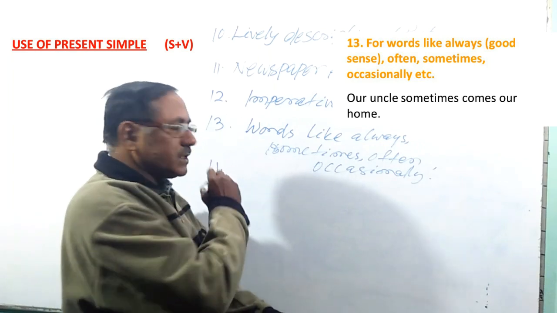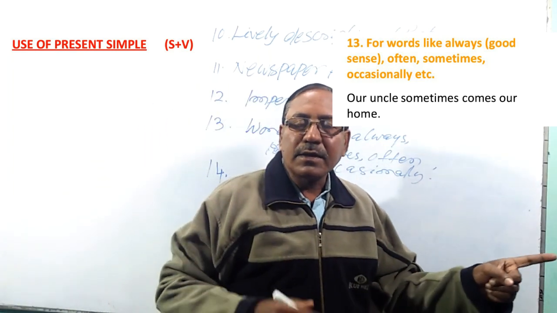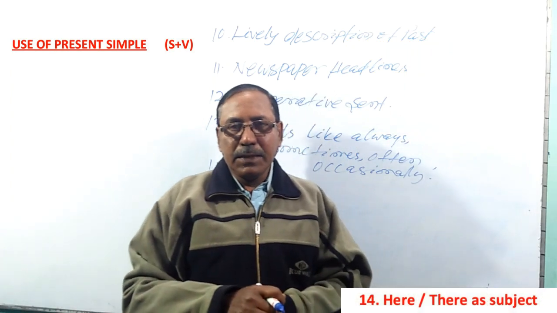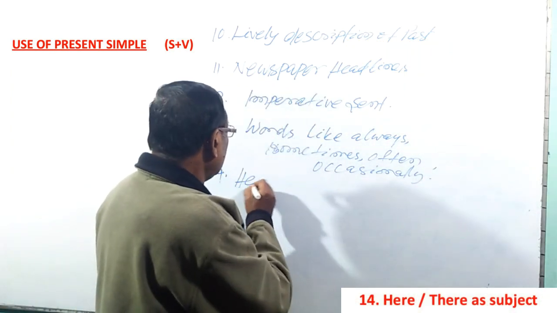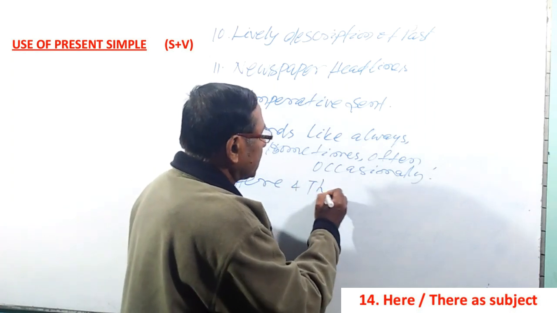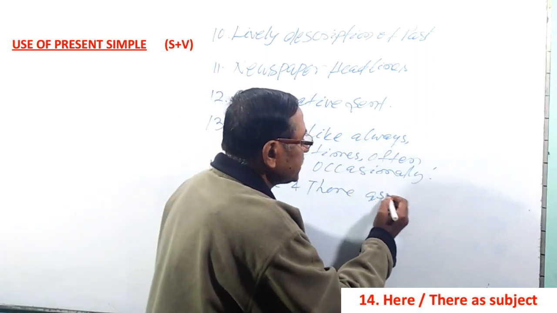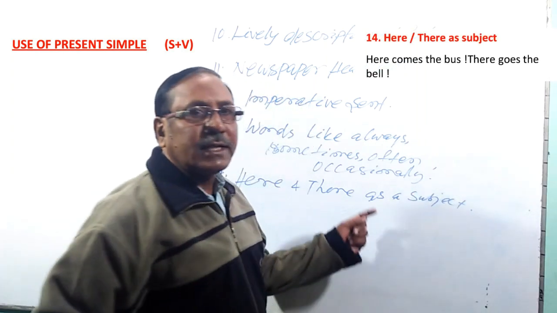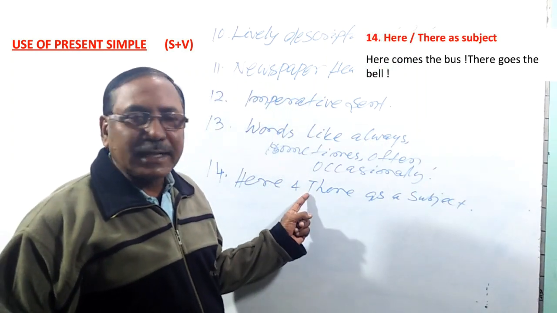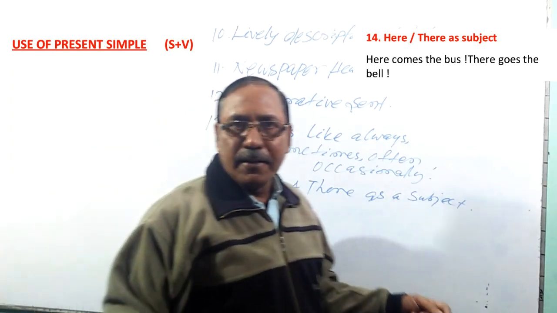Then last but not the least is here or there as subject. If a sentence begins with here and there, you see, here and there as a subject. There is a high school in our village. So in this sentence, there is the grammatical subject. So there is.